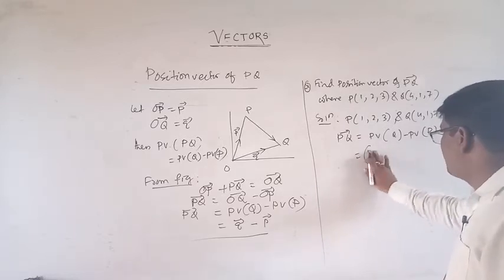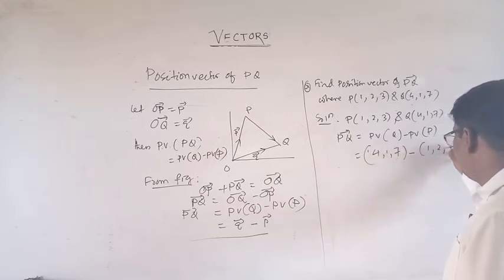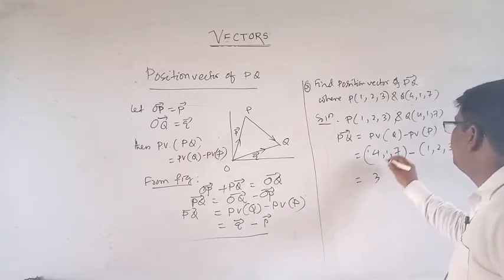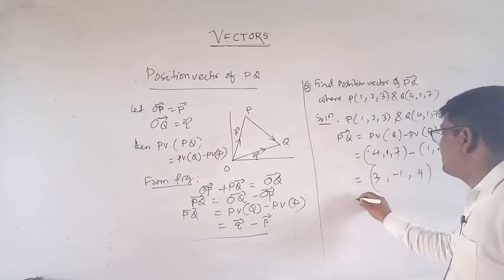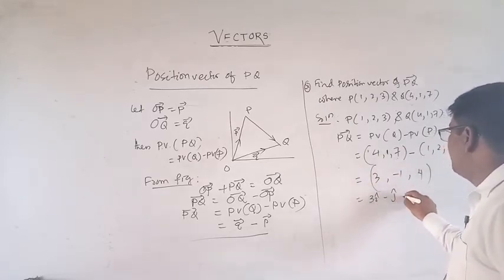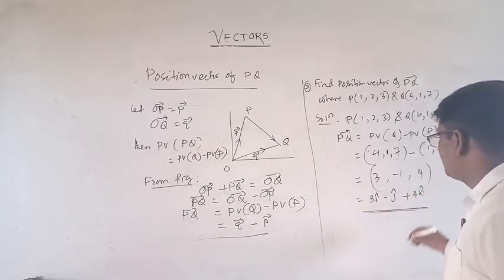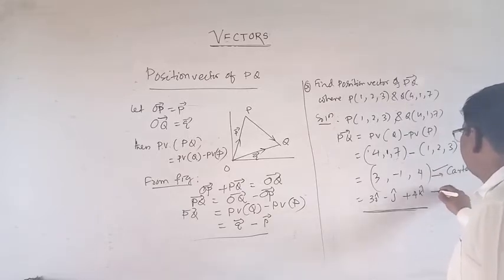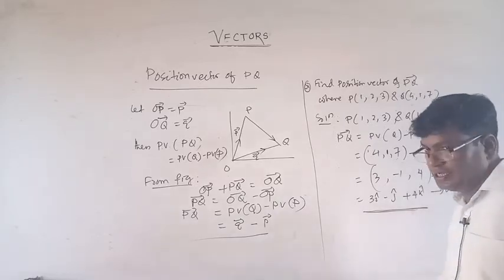That is equal to (4, 1, 7) minus (1, 2, 3). This is 4 minus 1, which is 3, 1 minus 2, which is minus 1, 7 minus 3, which is 4. Or we can write that as 3i cap minus j cap plus 4k cap. This is component vector form, this is Cartesian form, and this is vector form. Okay.